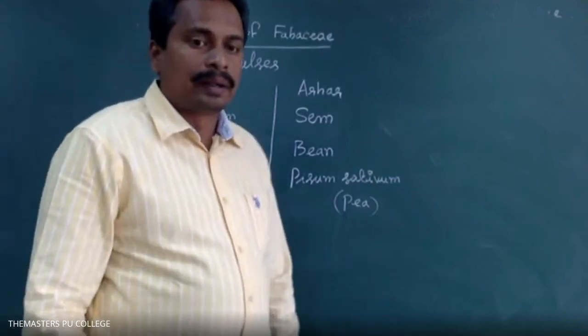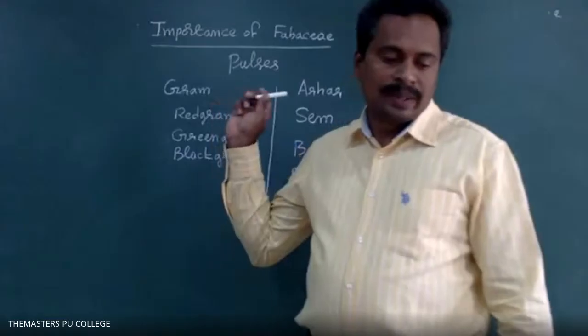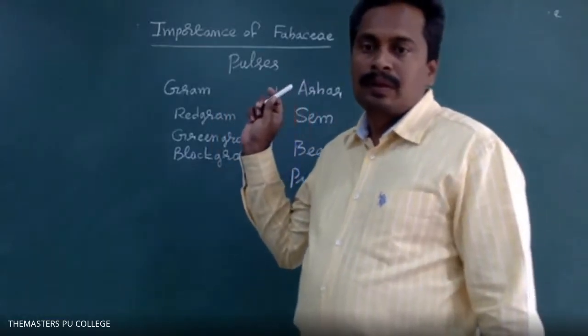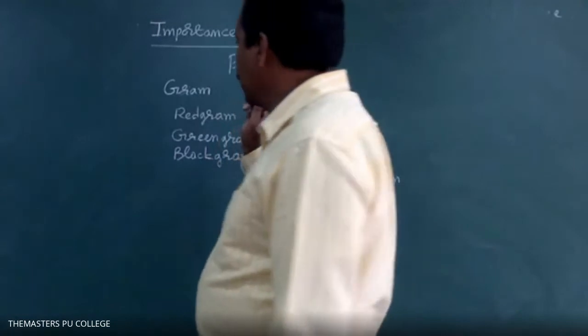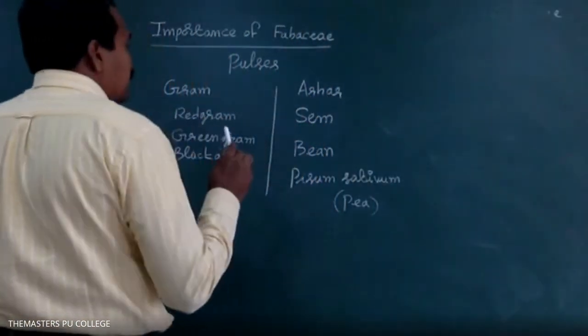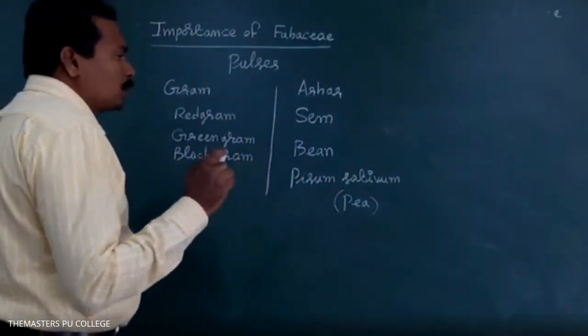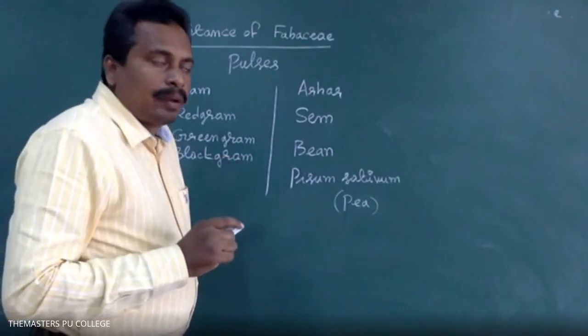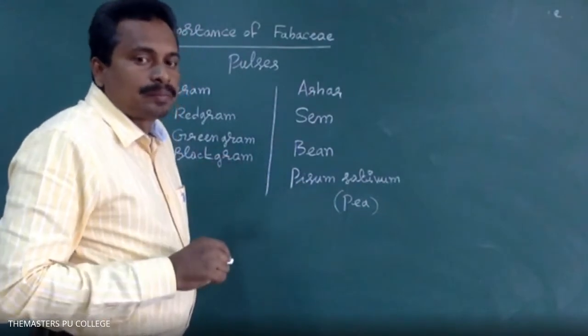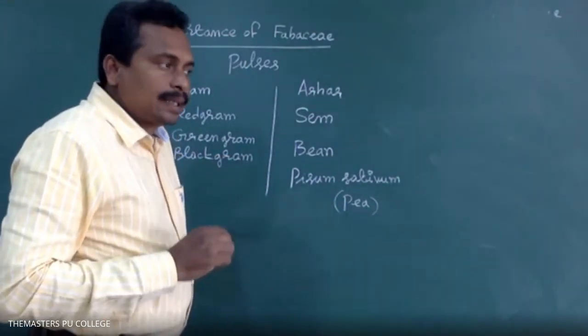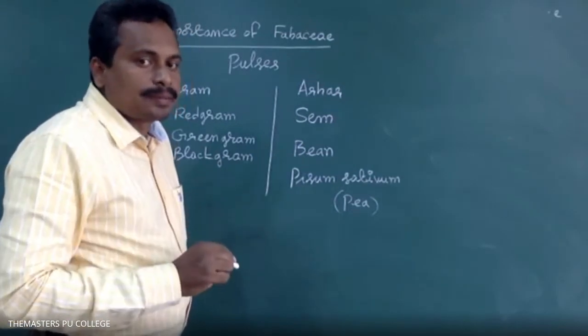Okay, have you written down these examples? Yes, sir. Please listen. Beans, various types of beans: mung bean, soya bean. Yes, the seeds are used as pulses.